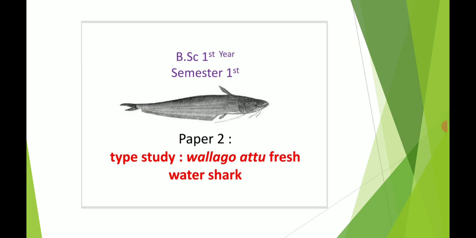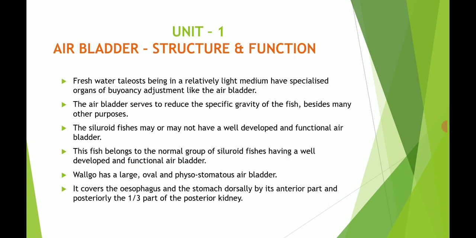Today we are going to start paper number 2, the type study of Wallago, commonly called a freshwater shark. In the previous lecture, we saw the various bits of unit number 1. Today we are going to start unit 1. Bit number 5 is the air bladder, its structure and its functions.